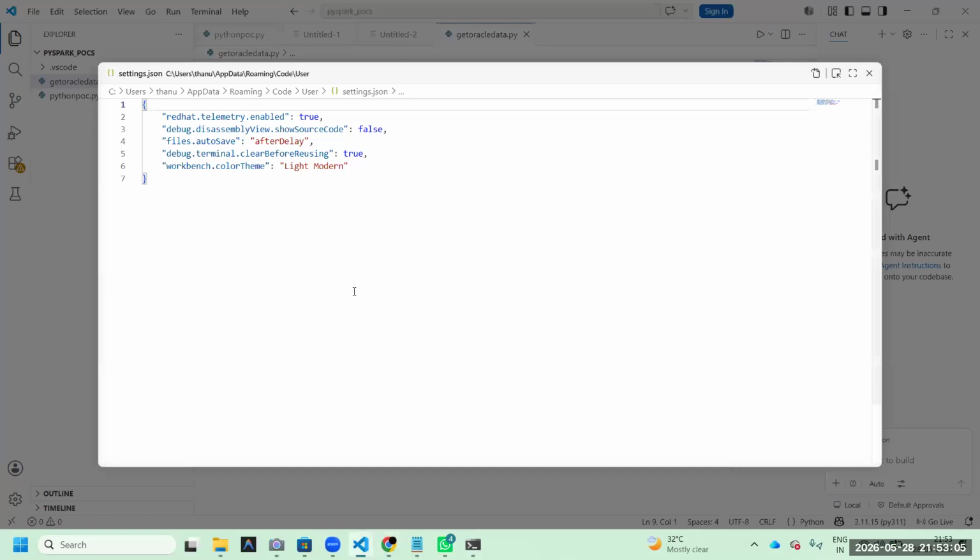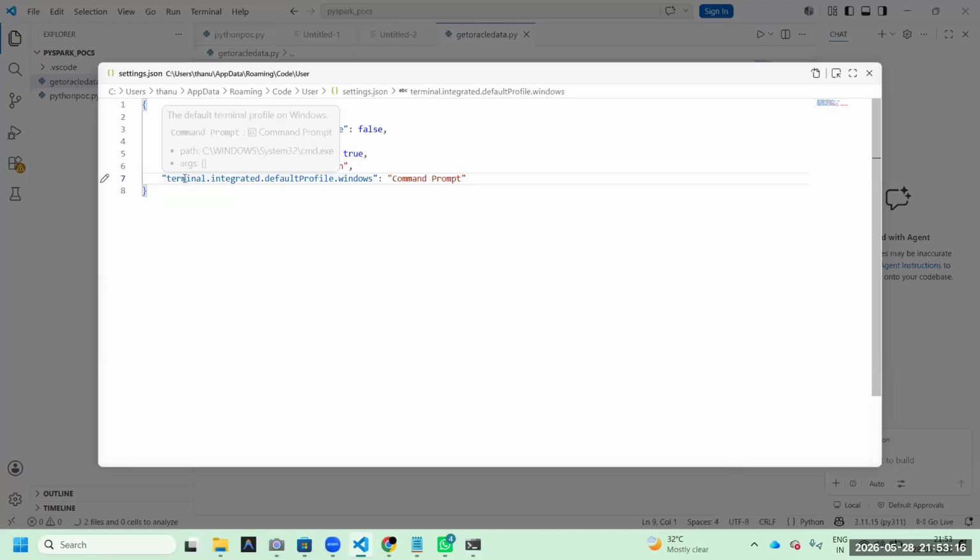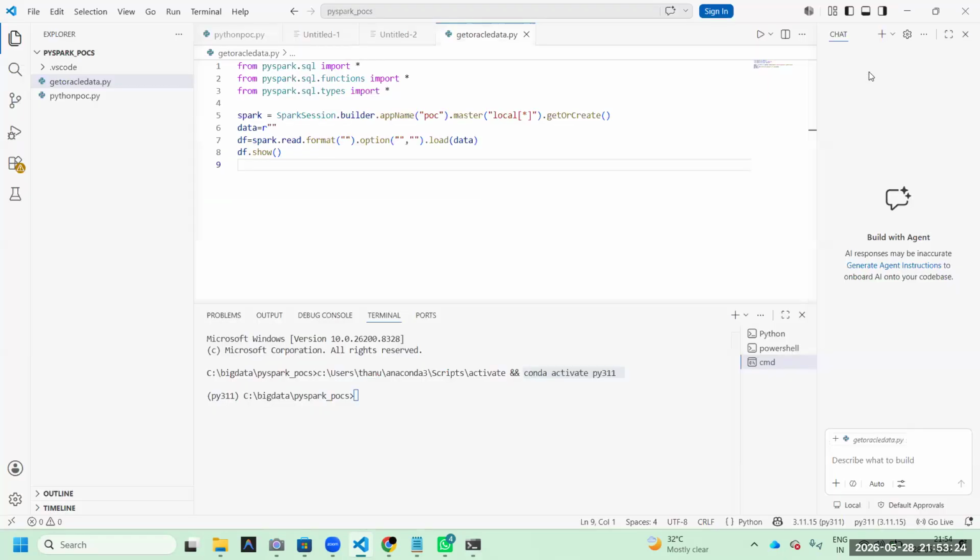This is a recommendation only, not mandatory. Enter, Control B. That's it. By default, you will get this one only right now. Control S, save that. Now, if you are running, sometimes you have to restart your terminal. At that time, if you click this plus symbol, by default you will get command prompt only, not PowerShell.